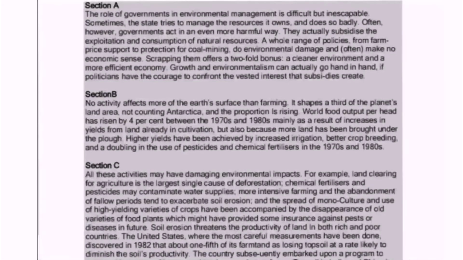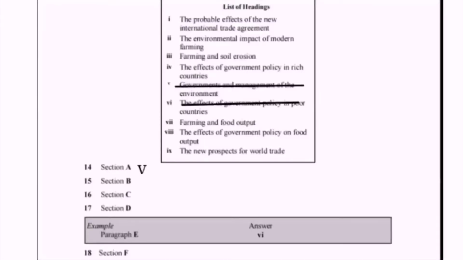Heading number 1, the probable effects of new international trade agreement. No, we have not read about the trade agreement. Heading number 2, the environmental impact of modern farming. No, we have not read about the environmental impact. Heading number 3, farming and soil erosion. No. Heading number 4, the effects of government policy in rich countries.